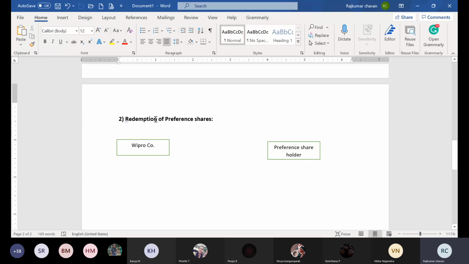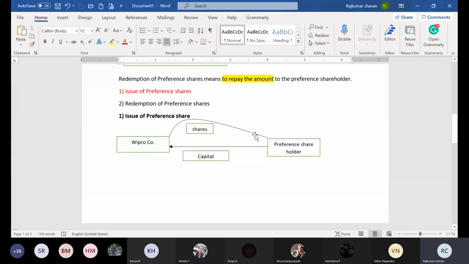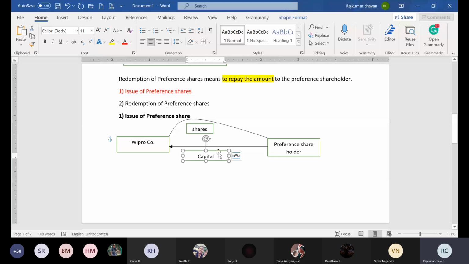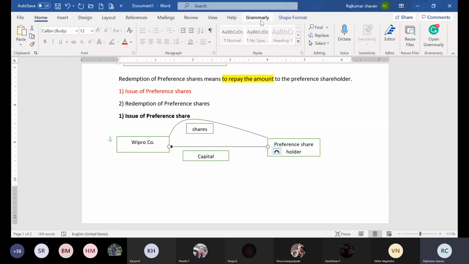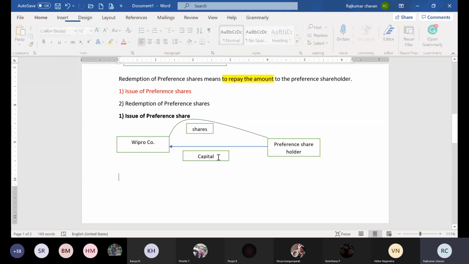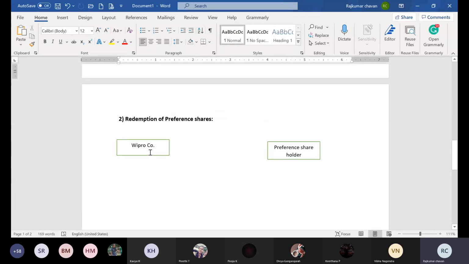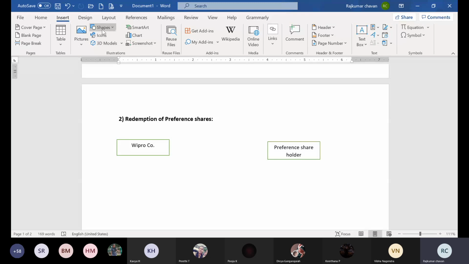Now redemption means, I told you, repayment. You have to repay the money, whatever you have taken. Now in issue of shares you have taken the money, right? That capital, you see the capital is coming over here. If you can see properly, the line is coming in this row. So the capital is coming to the company. Now in redemption, the company has to give the capital back to the preference shareholder. So it will be a reverse process.